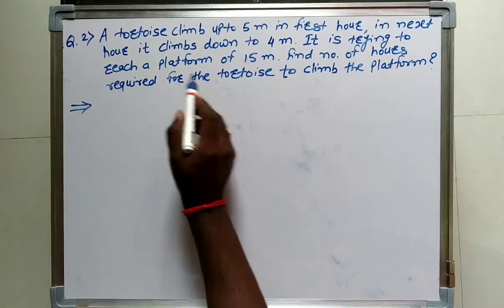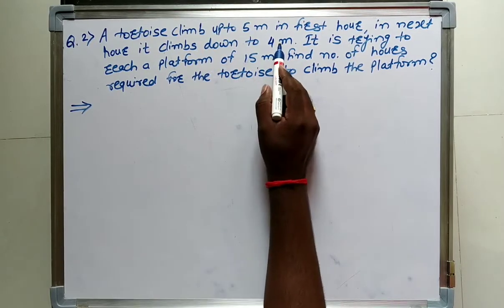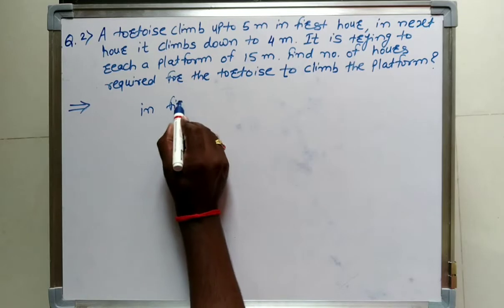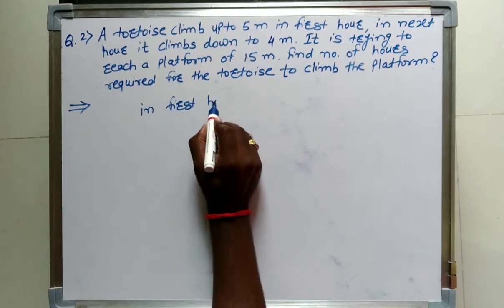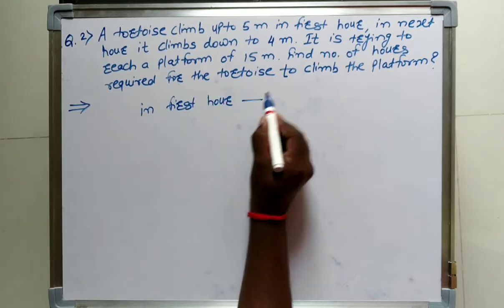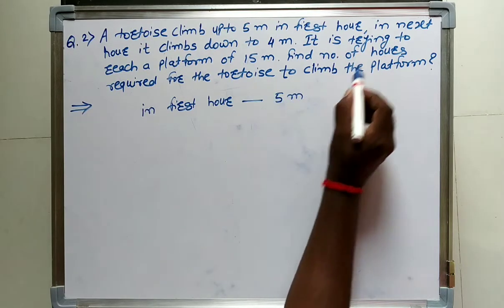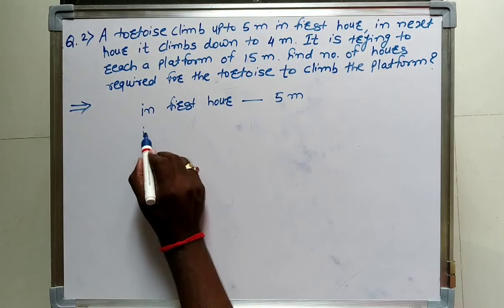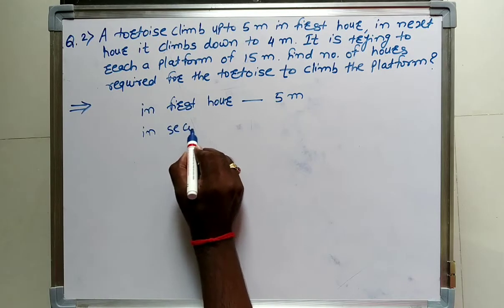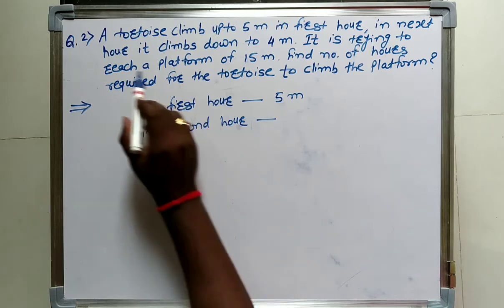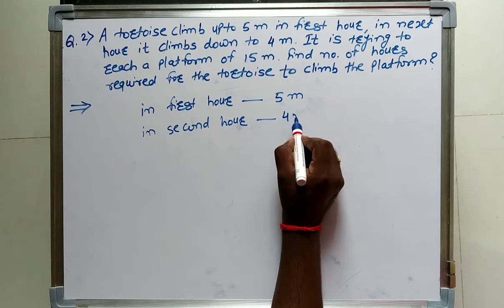Question 2. A tortoise climbed up 5 meters in the first hour. So we'll write, in the first hour it climbs 5 meters up, and in the next hour, in the second hour, it climbs down 4 meters.